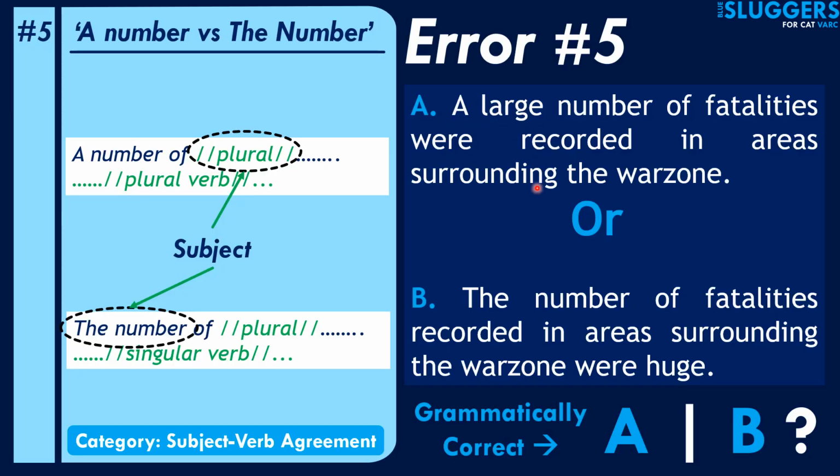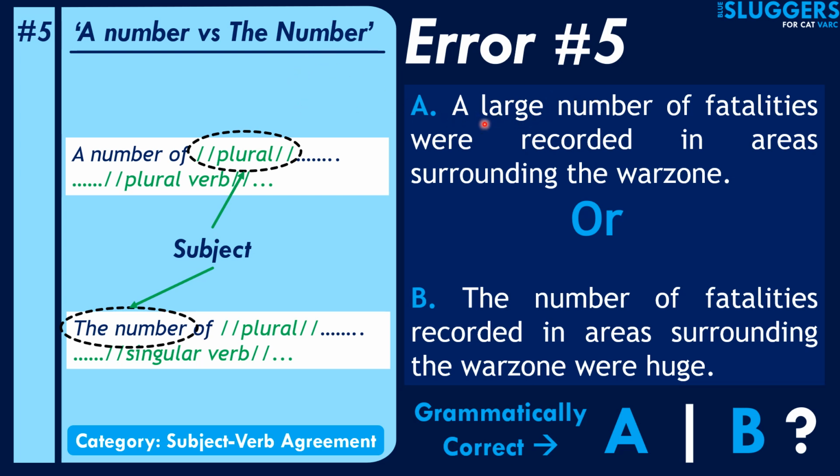And as usual, let's read the sentences first. The first sentence says a large number of fatalities were recorded in areas surrounding the war zone, and the second one says the number of fatalities recorded in areas surrounding the war zone were huge, right? So both the sentences seem to convey the same idea, although the syntax used is different. The point we're trying to cater to by using these sentences is the difference of verb usage when it comes to subjects that involve the terms a number or the number, a number of something or the number of something. Sometimes you can also have an adjective here, along with this a number, a large number of something or a small number of something, etc.